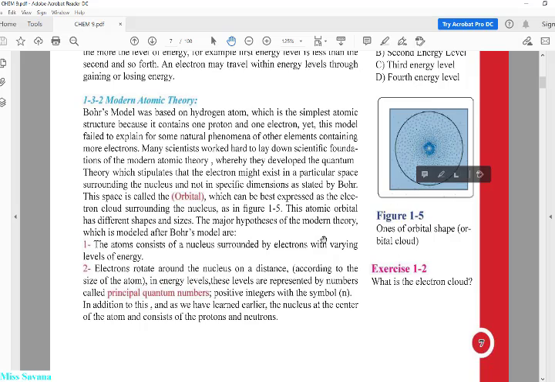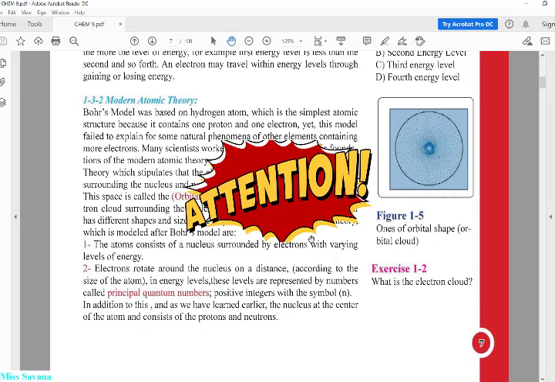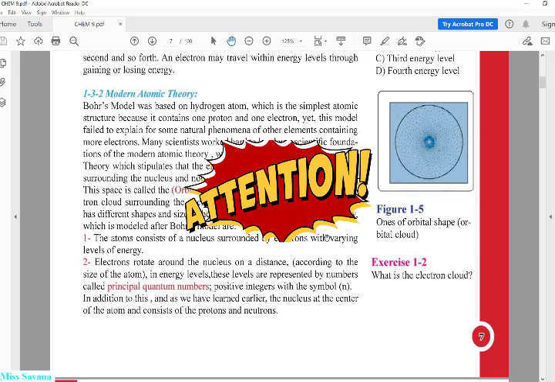Okay, and if they ask you, and this comes quite often in the baccalaureate: list the major hypotheses of the modern theory.